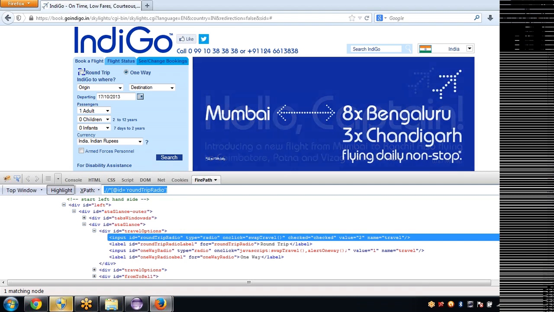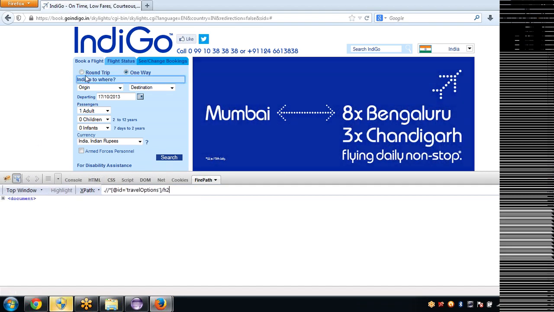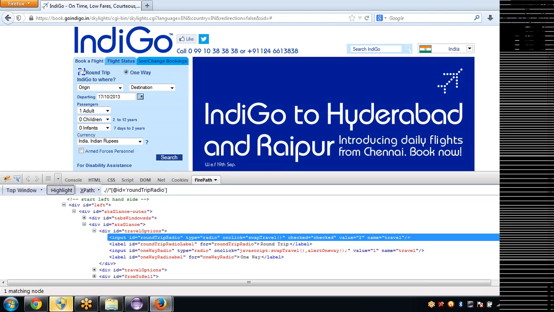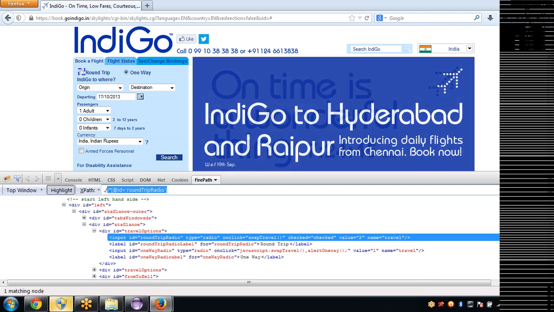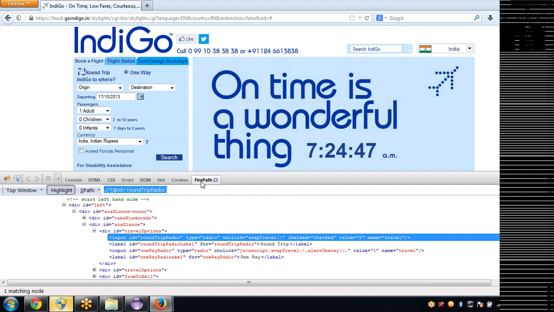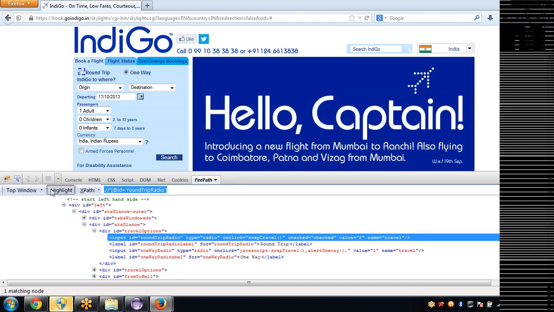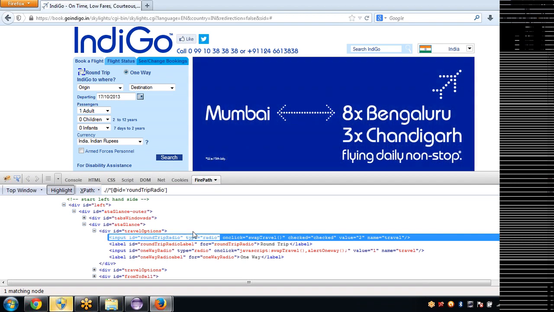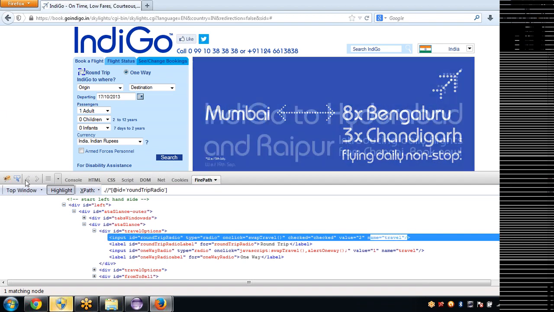If this was your scenario, let's spy again on the radio round trip. We got instructions not to go with ID, so we cannot use this XPath, because FirePath is giving us an XPath with an ID attribute. That we cannot go with. So ID is ruled out. So we can go with only type equals to radio and name equals to travel. Two attributes are there. Fine.